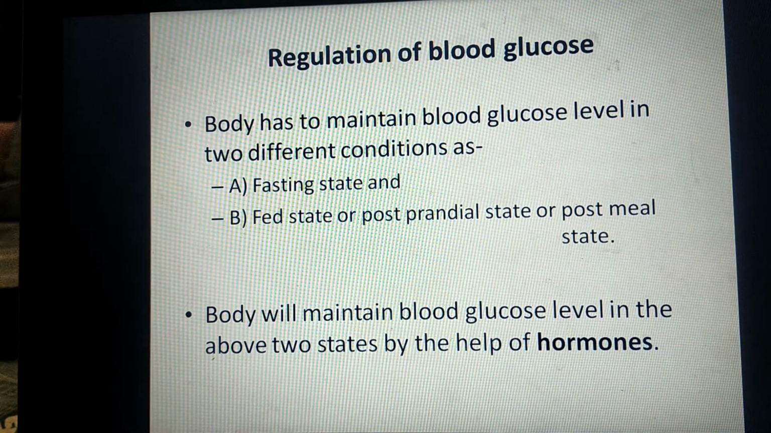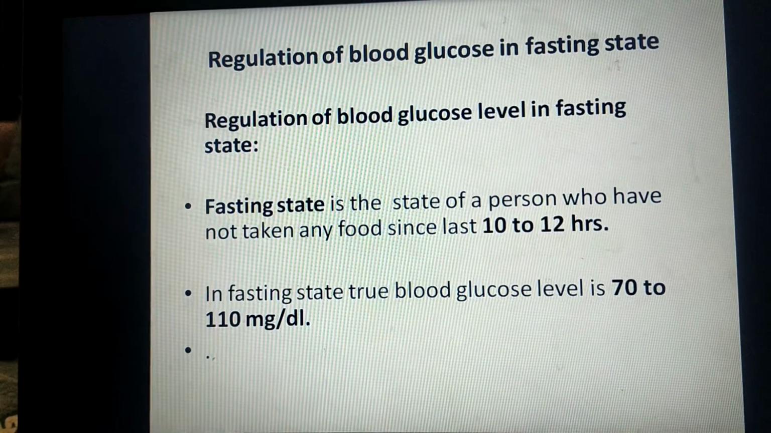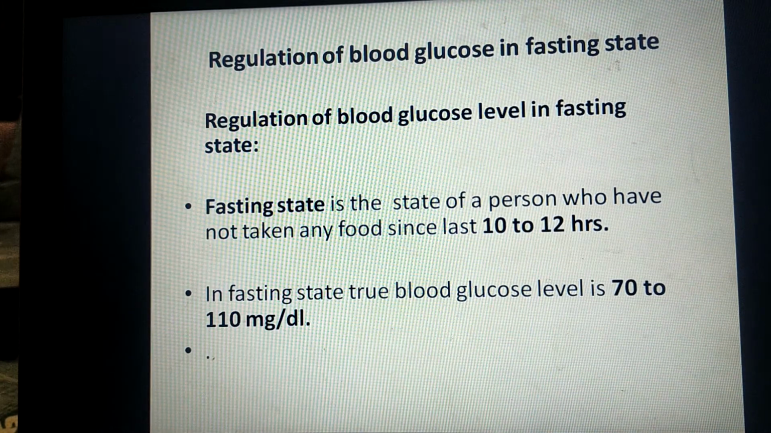The body has to maintain the blood glucose level in two different conditions. One is the fasting state and another is the fed state, also called the postprandial or postmeal state. The body maintains the blood glucose level in these two conditions with the help of various hormones. First we will see the regulation of blood glucose level in the fasting state.